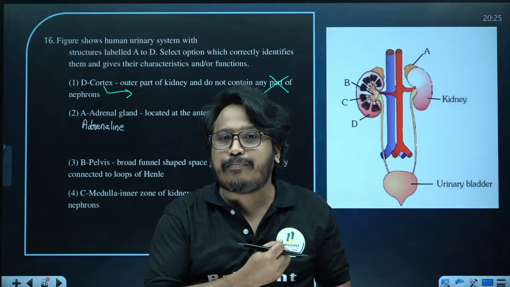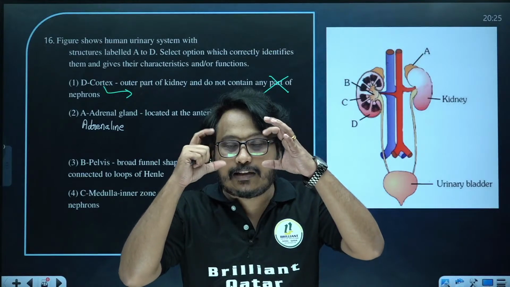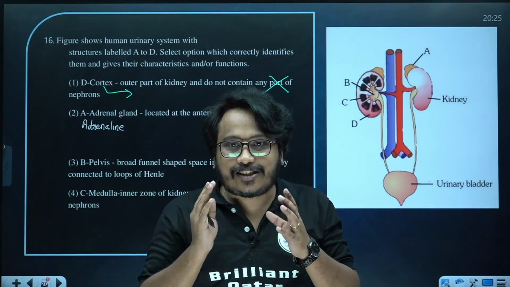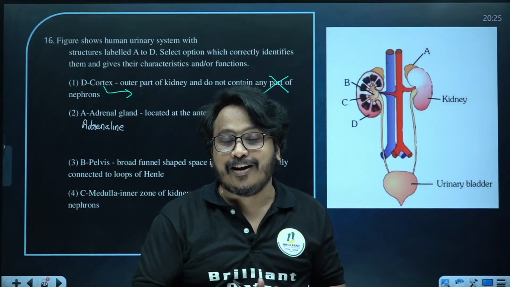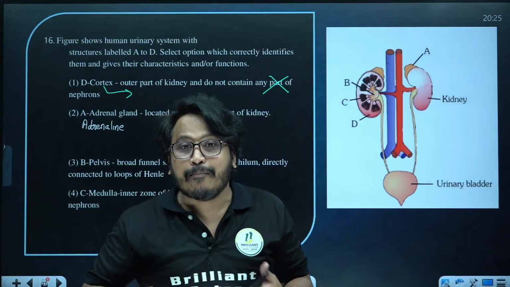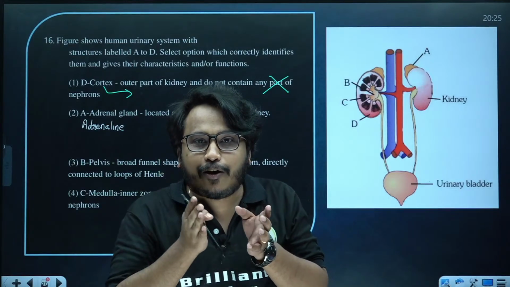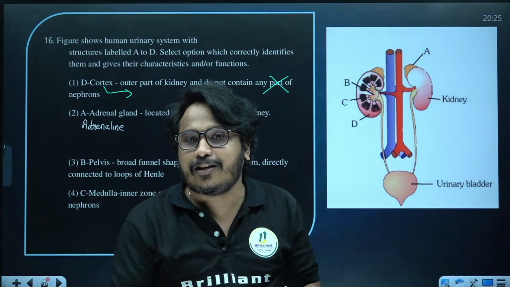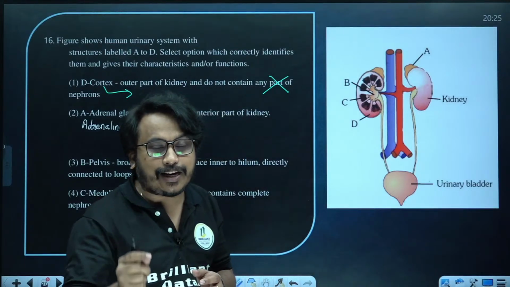You should understand the heartbeat will keep on increasing in a frightening situation, and your pupil will start dilating. Just imagine a dog is chasing you. What all things will happen? The heartbeat will keep on increasing. The breathing rate also will keep on increasing. There is a lot of blood circulation to the muscles, and the pupil dilates. All these are the things associated with adrenaline.